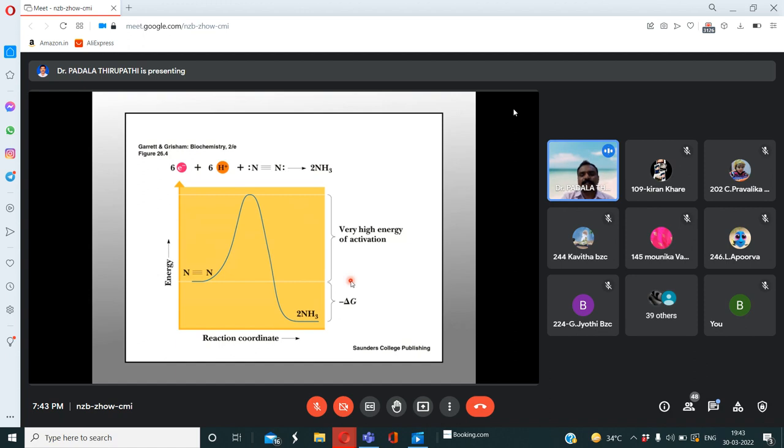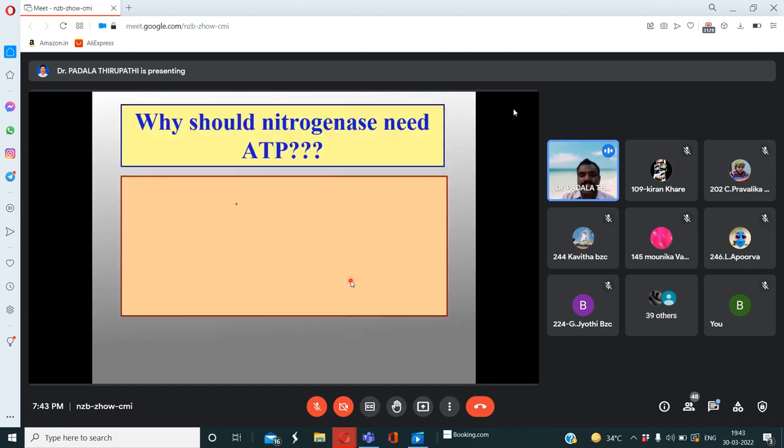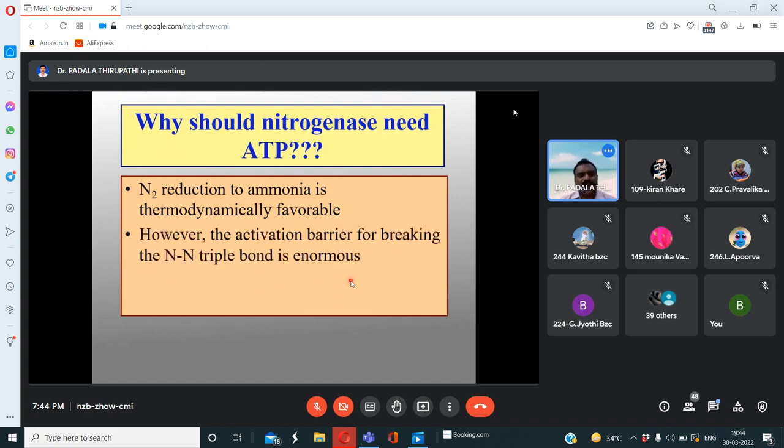So in this process, 16 ATP energy is required. So it is a reduction process, my dear friends. Reduction process. Nitrogen reduction to ammonia is thermodynamically favorable. However, the activation barrier of breaking the triple bond between the two nitrogen atoms is enormous, so it utilizes 16 ATP amount of energy.